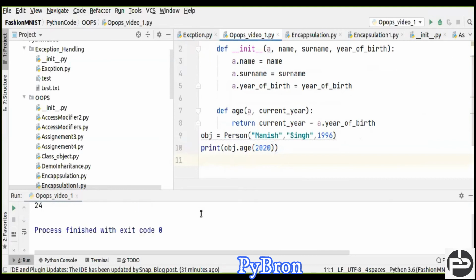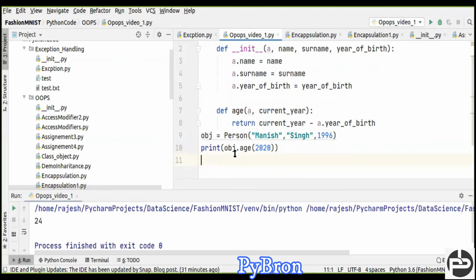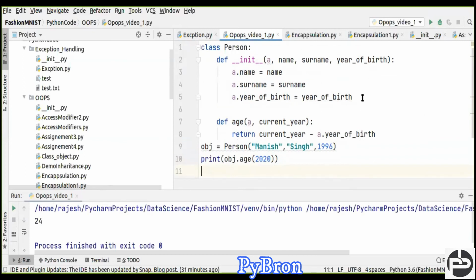What is going to happen? Let's see, 24. It means till this year, what is the age of Manish? He is 24 years old, right? Hope you understood the concept.